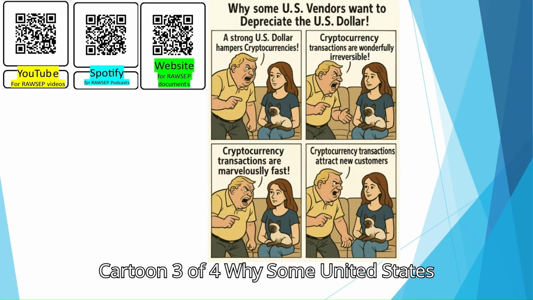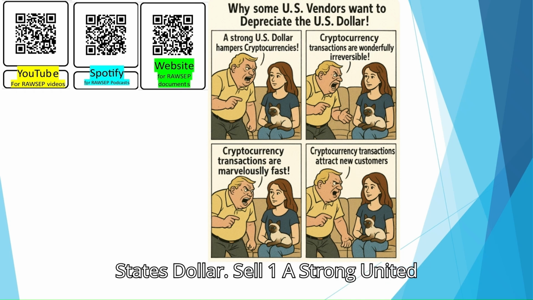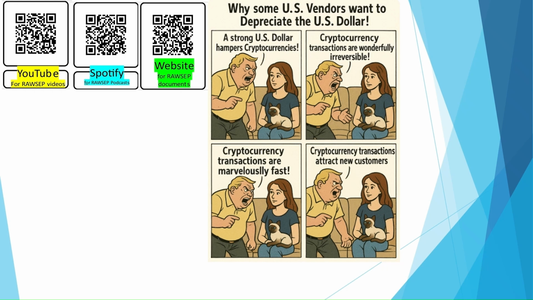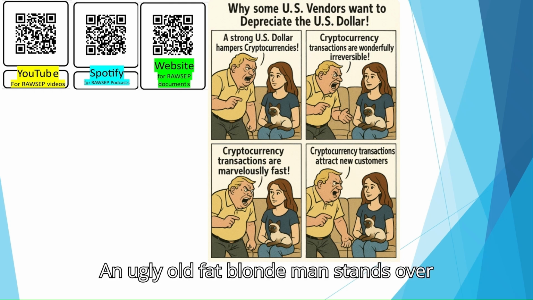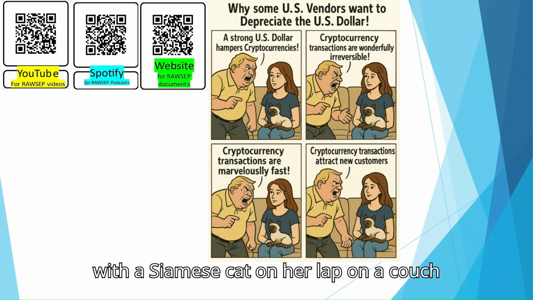Cartoon 3 of 4. Why some United States vendors want to depreciate the United States dollar. Cell 1. A strong United States dollar hampers cryptocurrencies. An ugly old fat blonde man stands over and yells at an attractive young woman with a Siamese cat on her lap on a couch.